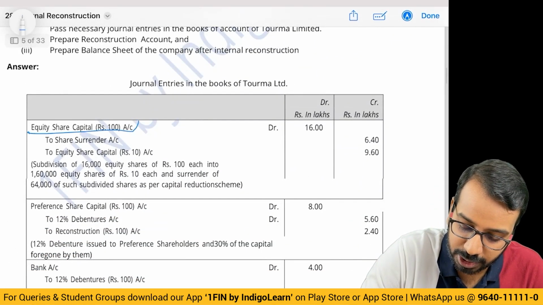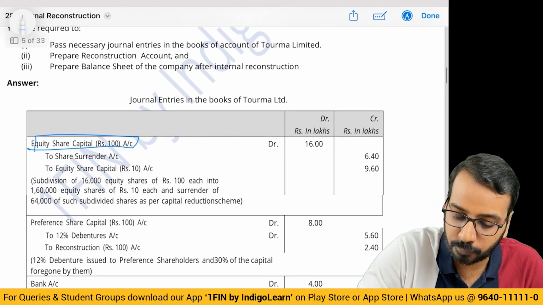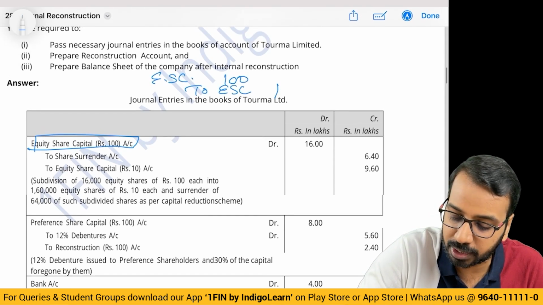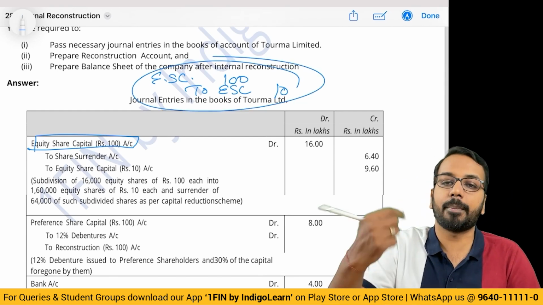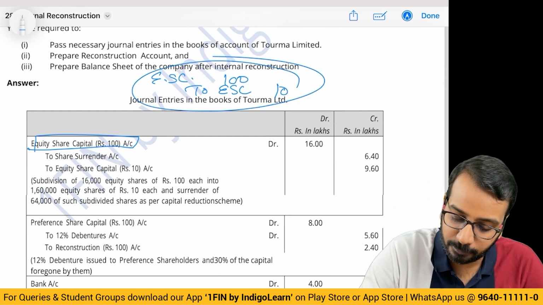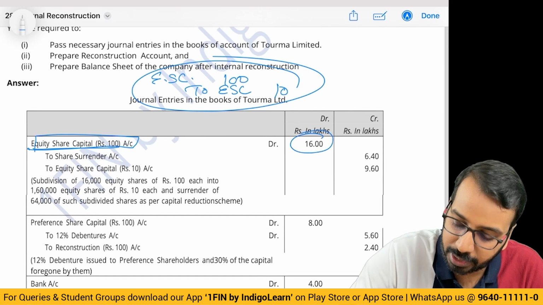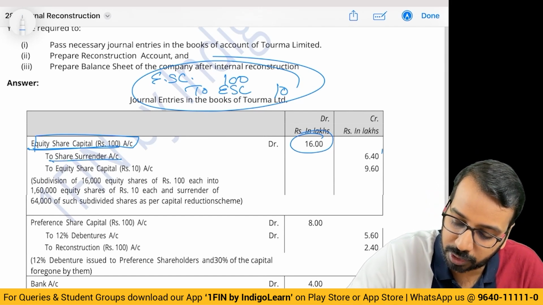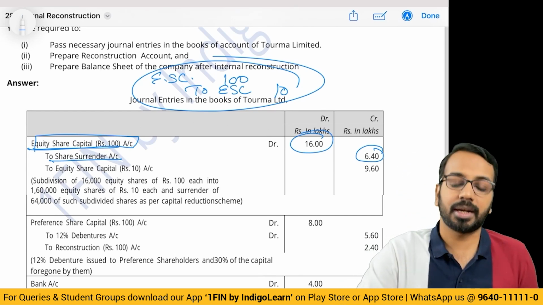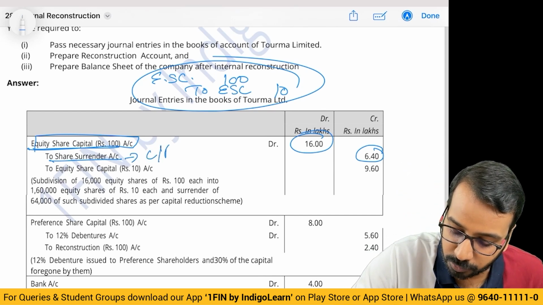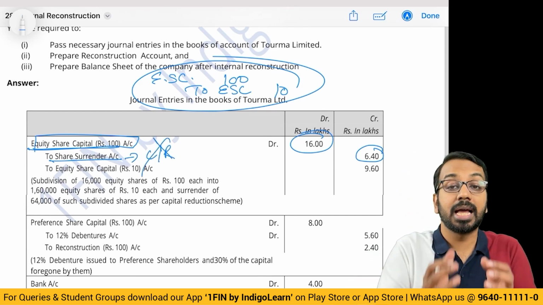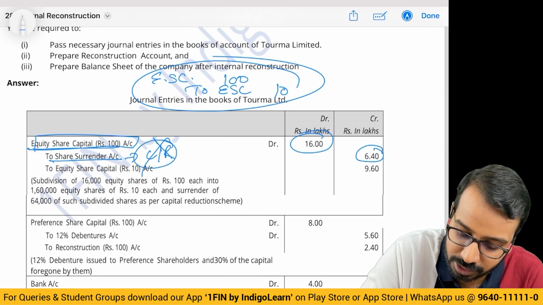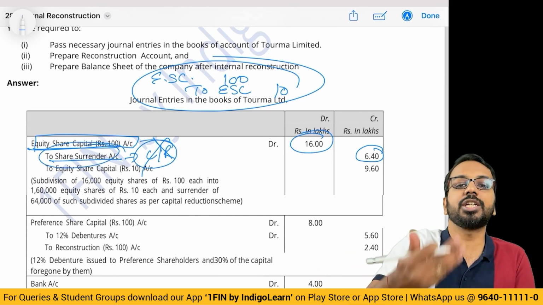Basically equity share capital. So first we will do equity share capital 100 to equity share capital 10. Do it this way only. Don't try to combine the entries. You will get confused. Then equity share capital 100, that is what is 16, to share surrender account 6.4. Sir, what is this share surrender account? Please note here we have not used capital reduction account because I am not cancelling the shares. I will hold these shares for subsequent issue to some other party.